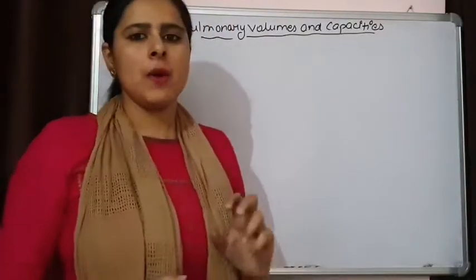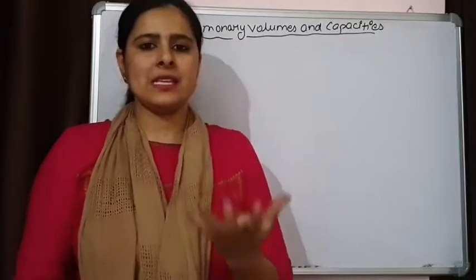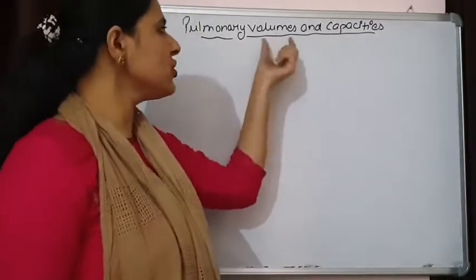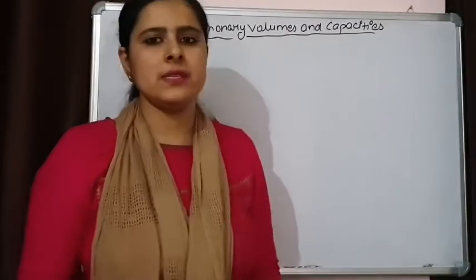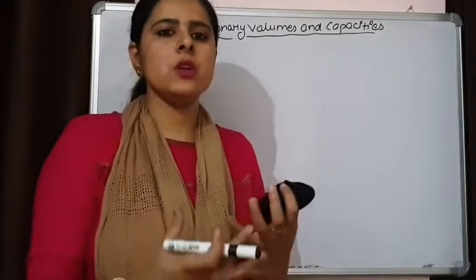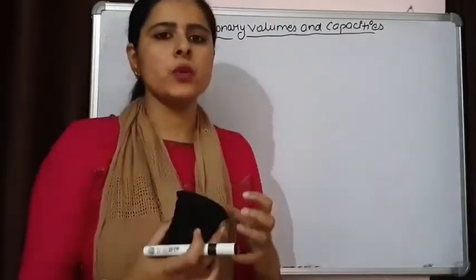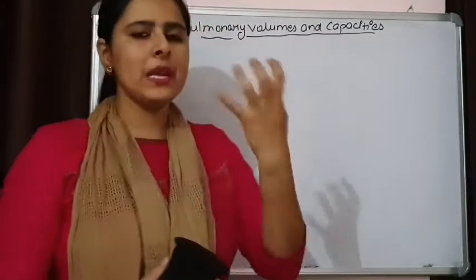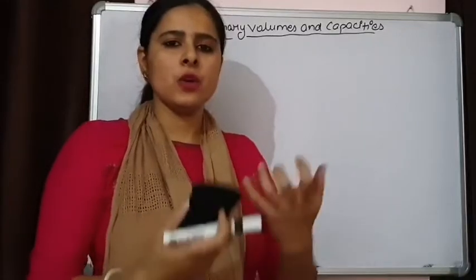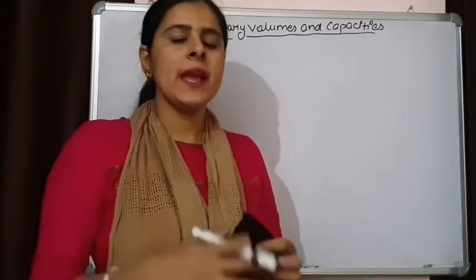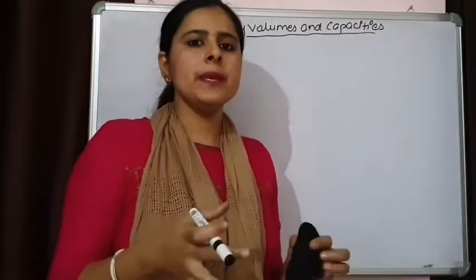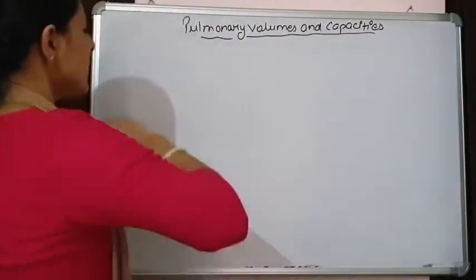Pulmonary volume is the amount of air which we are inhaling or exhaling out, or which is present in our respiratory tract, and by the combination of different volumes we get the capacity. Means how much air our lungs can hold, the complete capacity. So volumes are simply the amount of air that we are inhaling and exhaling, or that is present in our respiratory tract, and capacity is how much air our lungs can hold. So let's see the different terms one by one.